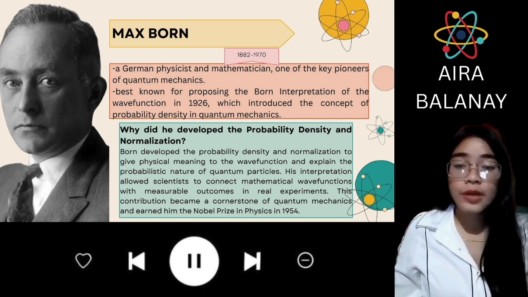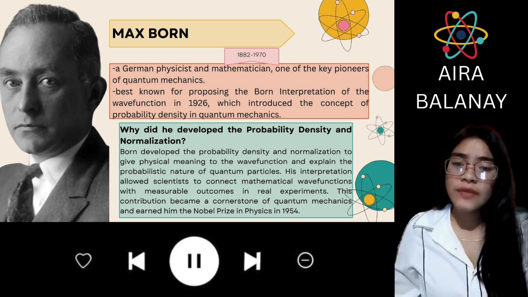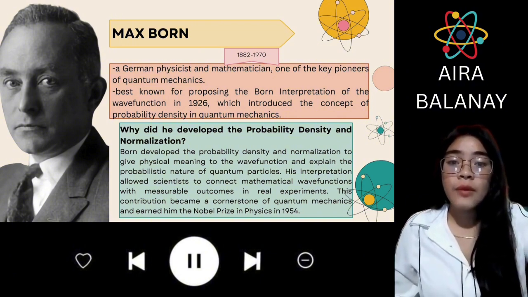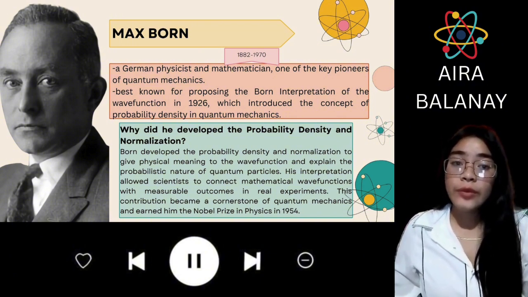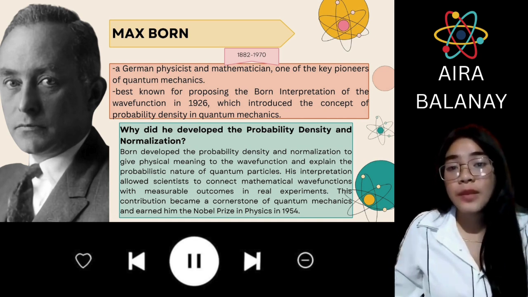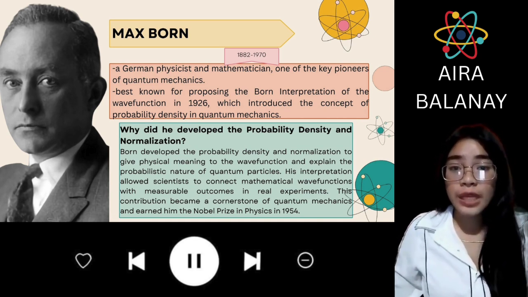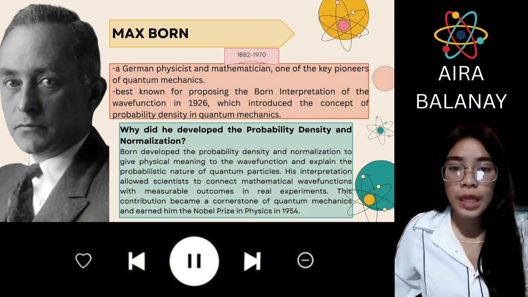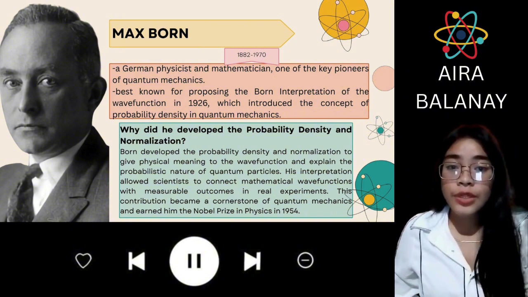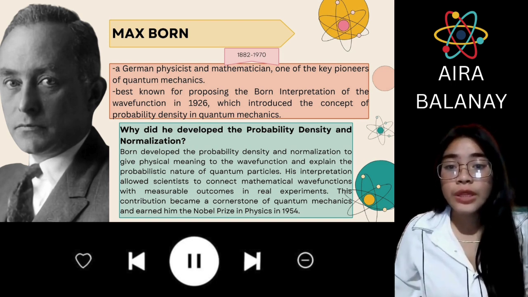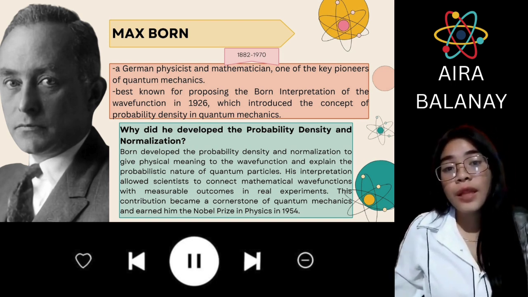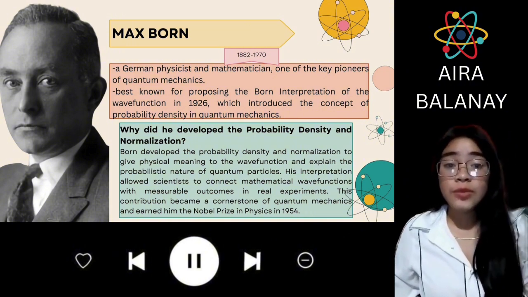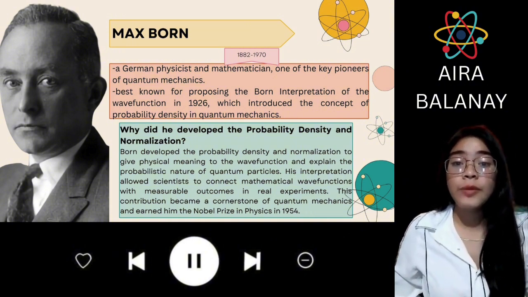with measurable experimental outcomes. So why did he develop the probability density and normalization? Born developed them to give physical meaning to the wave function and explain the probabilistic nature of quantum particles. He introduced probability density to interpret the wave function as a measure of the likelihood of finding a quantum particle at a given position, making quantum mechanics inherently probabilistic.